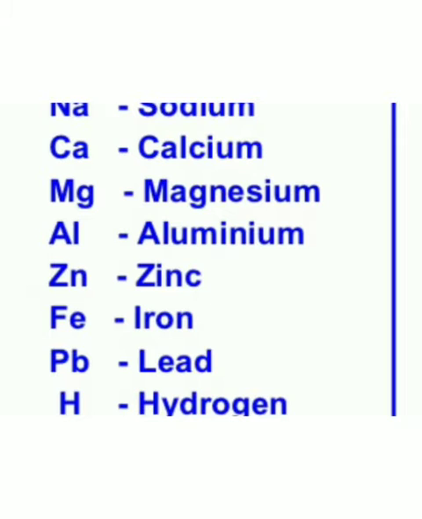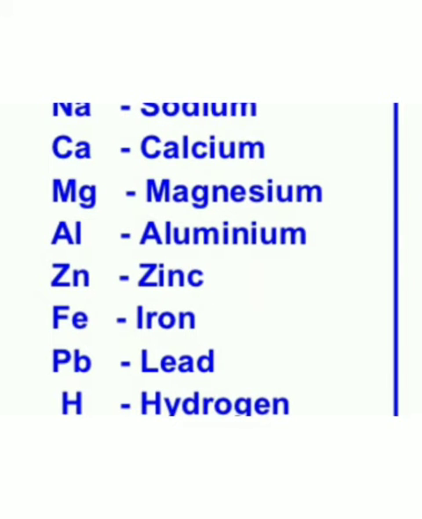The metals in the middle, like zinc, iron, lead, are all moderately reactive, medium reactive elements. These medium reactive elements are found in the earth crust mainly as oxides, sulfides, or carbonates.